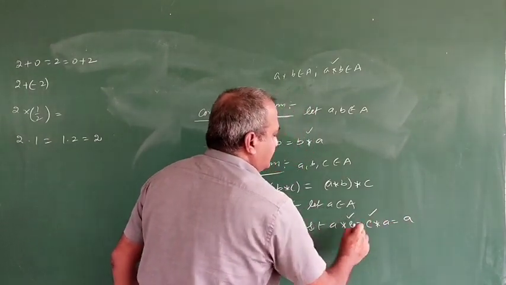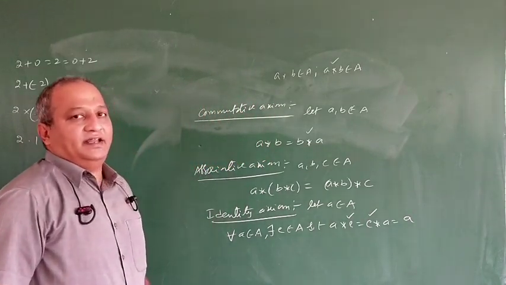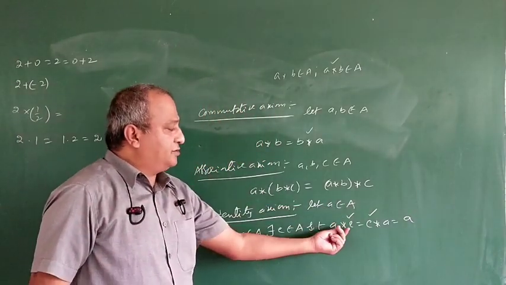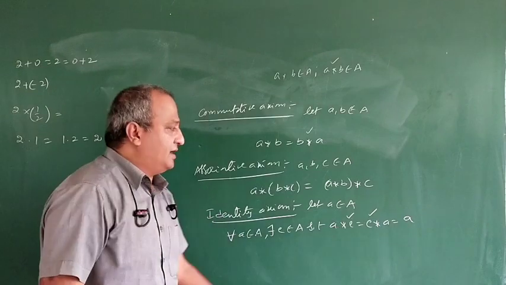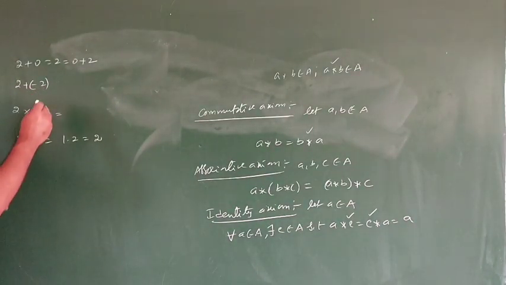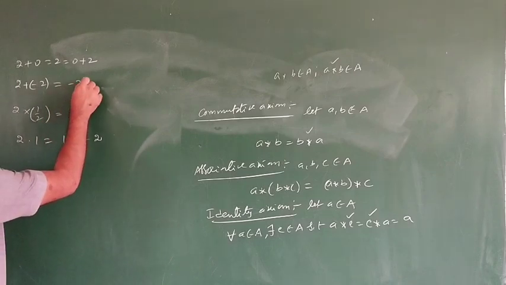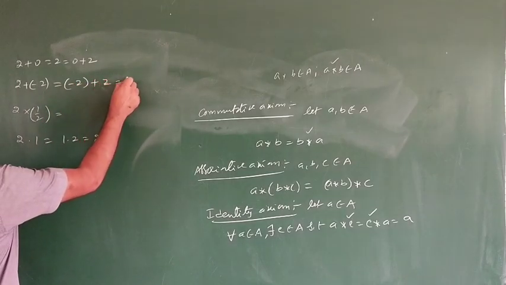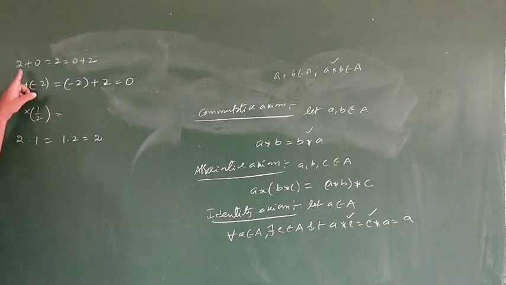Then this e is said to be the identity element in A with respect to this star. Coming to the example I explained here: 2 plus minus 2 is equal to minus 2 plus 2, which is equal to 0. Observe here, 2 plus 0 and 0 plus 2 is equal to 2.